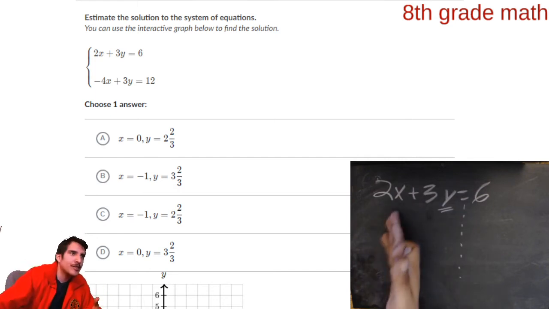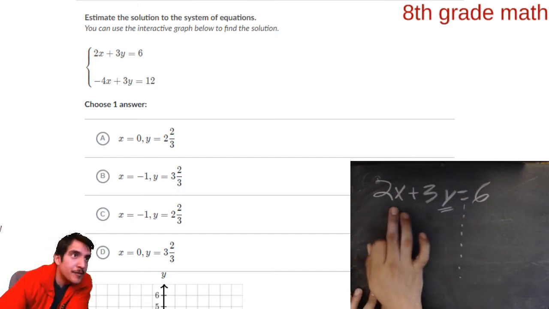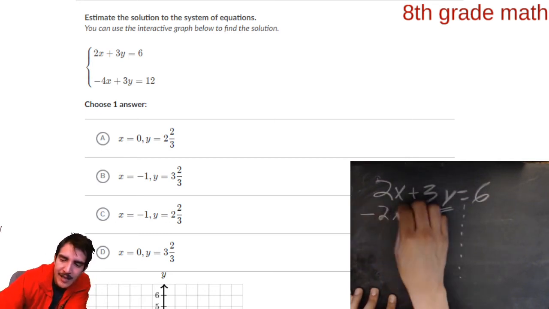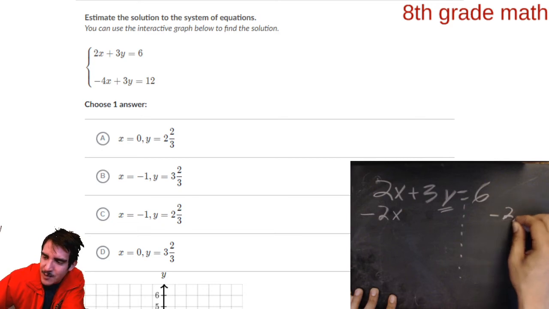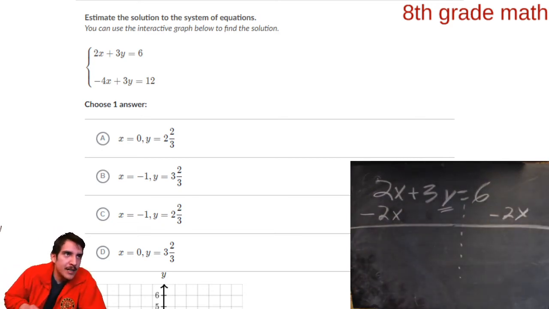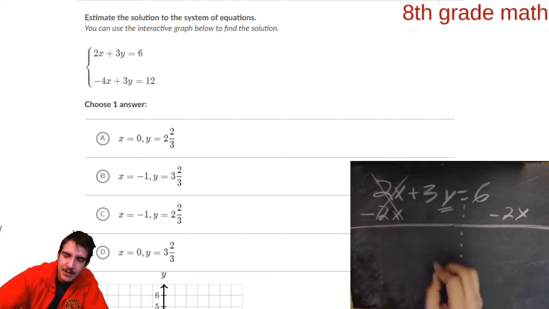You get rid of the 2x first, all right? How do you get rid of positive 2x? You get rid of it by subtracting 2x. So we did this before on one of our days. I just want to review it a little bit. Let's bring down what needs to be brought down. 2x minus 2x equals 0.